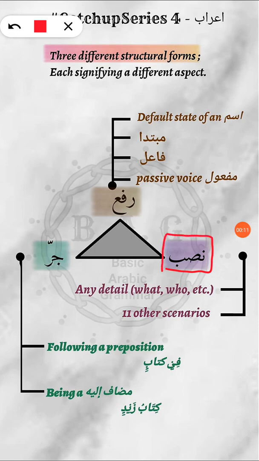Now, there are about 21 reasons for an ism to be in nasab form. But for the beginners lessons, we are going to discuss the important 11 ones, all right? And this common one, okay? So let's say I say a simple sentence. I read a book, or simply I read it.